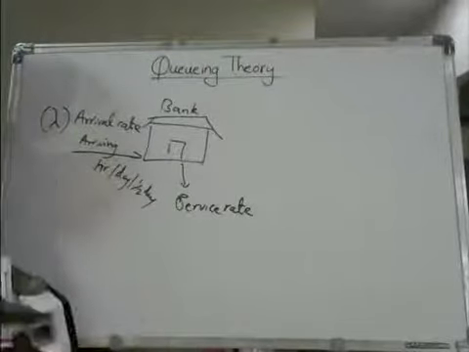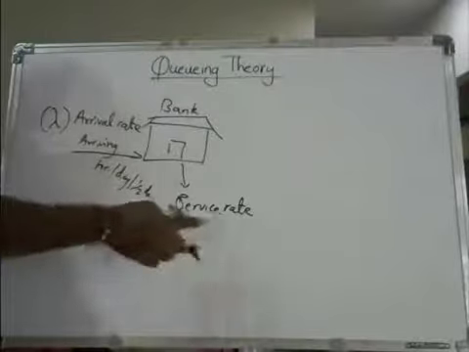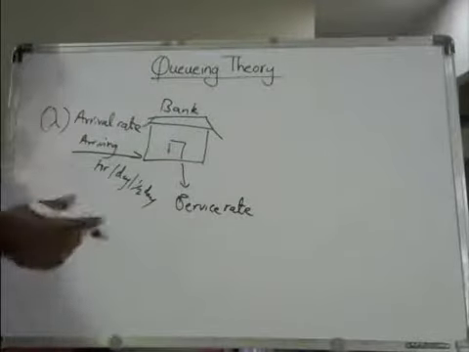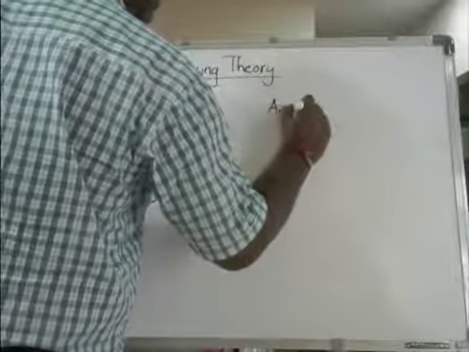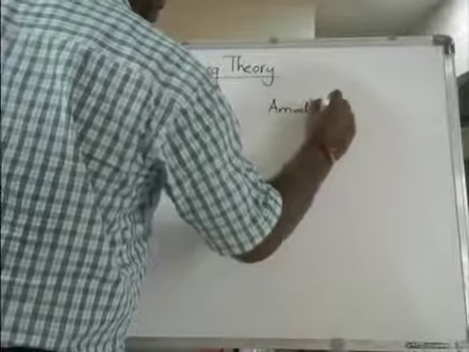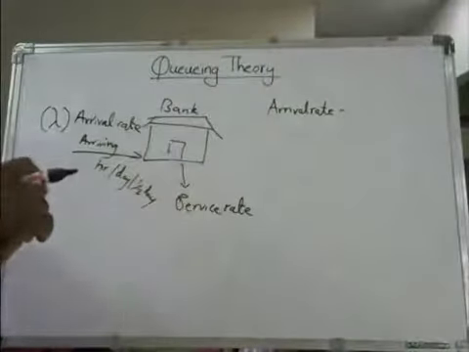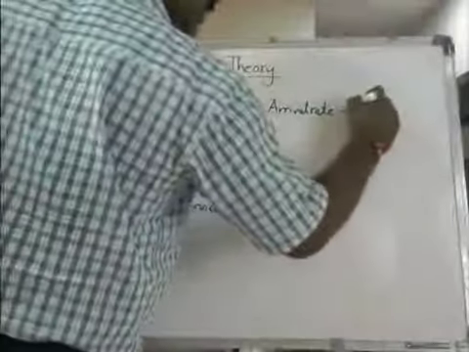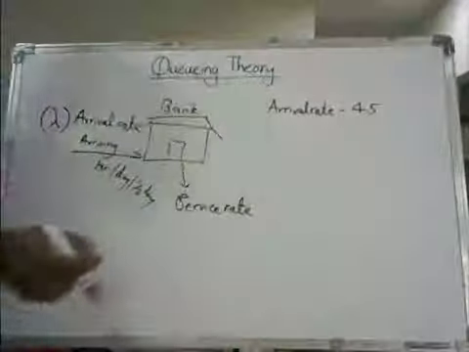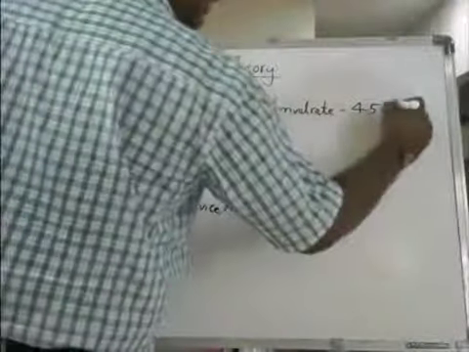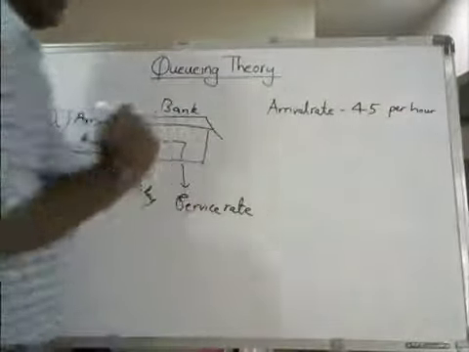Now in this problem, they have given you the arrival rate and the service rate. Right? So anyway, what is the arrival rate? The arrival rate is 45 customers per hour. Okay, it is 45 customers per hour.